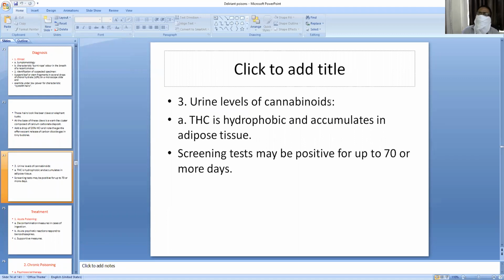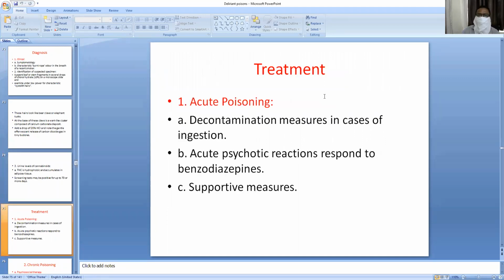Even after 70 days, cannabis can be detected in urine.